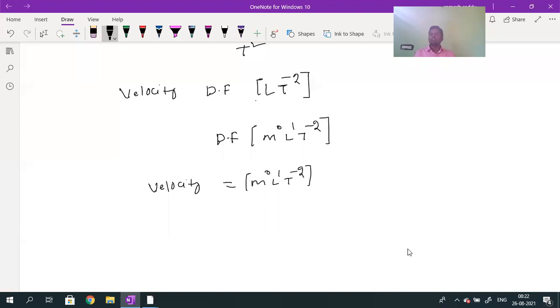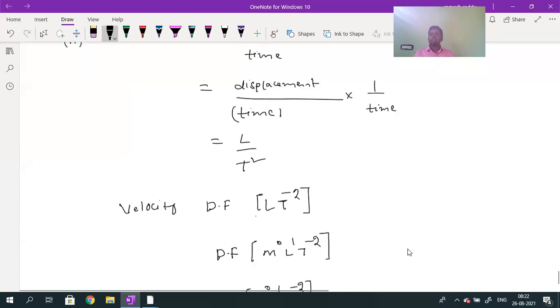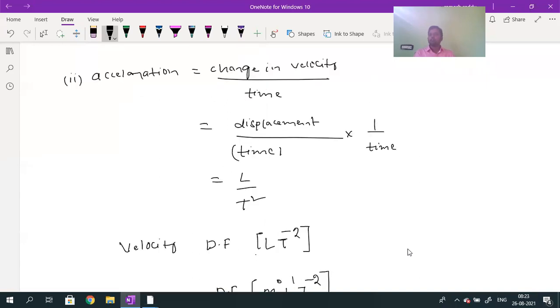generally, the dimensional formula we will express in terms of mass, length, time. Here it does not depend upon mass. So then how can we represent it? M power 0, L power 1, T power minus 2? Why is it 1 by time? Velocity means displacement by time. Already one time is there in the denominator.